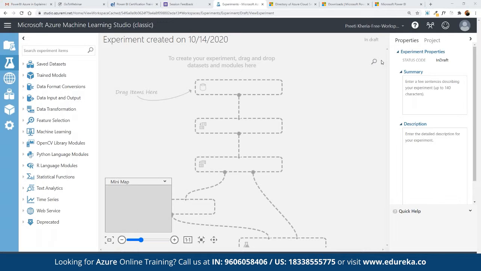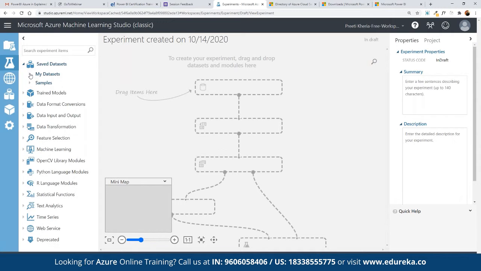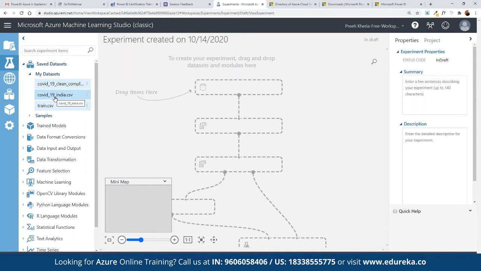All right. So first of all, we have to work on uploading the current data set as well. If you do have access to a data set, here we can refer to saved data sets, where we have my data set. Currently, let's say we have our data set available for COVID-19 and we want to work on it. So here we can simply import the COVID-19 India.csv, for example. Here we can pick this data set, and then we can use this current data set to create a complete model out of it.